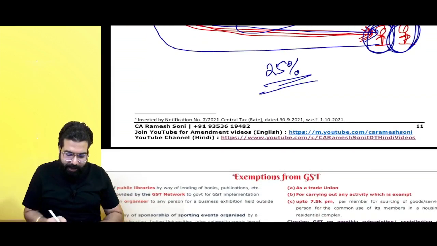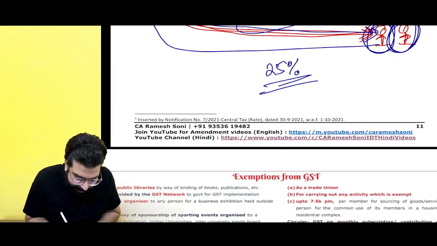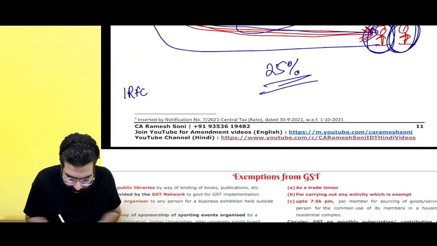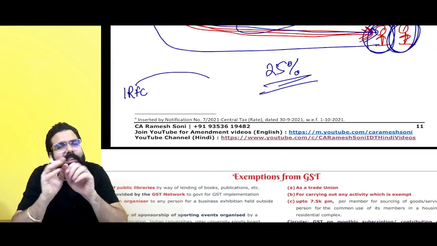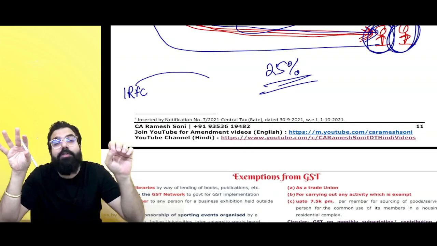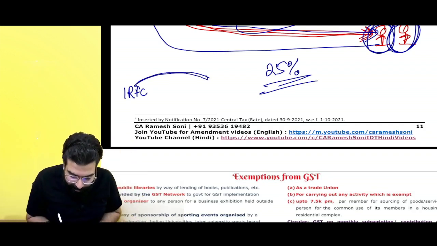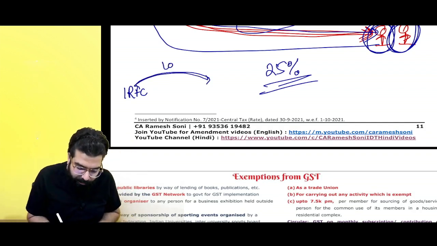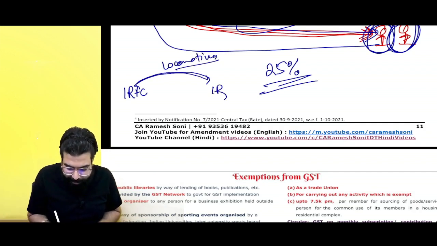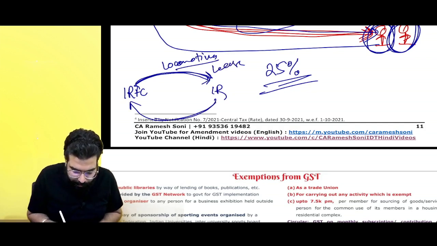What was happening was, Indian Railway Finance Corporation is giving all these train boxes, train engines, train, Baba, to the Indian Railway. They are giving these locomotives to the Indian Railway on lease, and Indian Railway was making the payment.